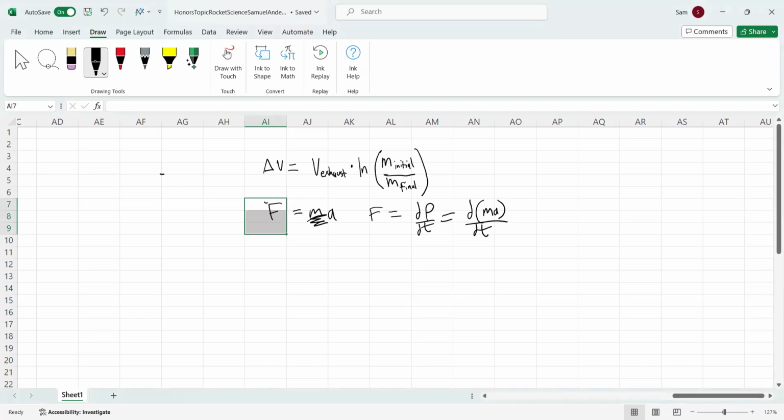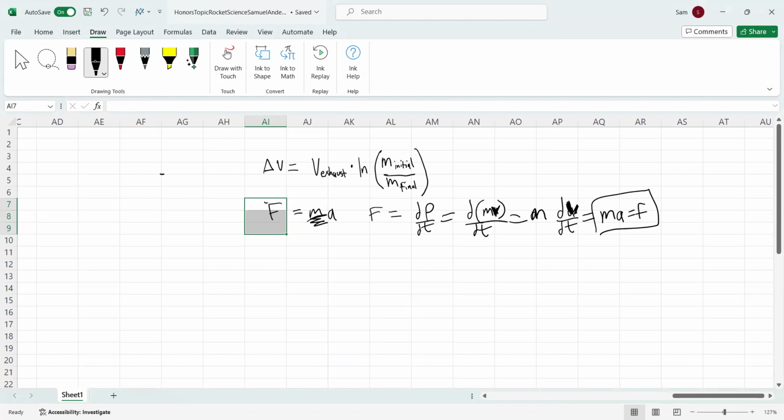When mass is constant in whatever object, then this is equal to mass times the derivative of velocity with respect to time. So you get m dv/dt, which is equal to mass times acceleration. And this is the formula you see normally. However, rockets' mass changes over time, so there are several extra steps.